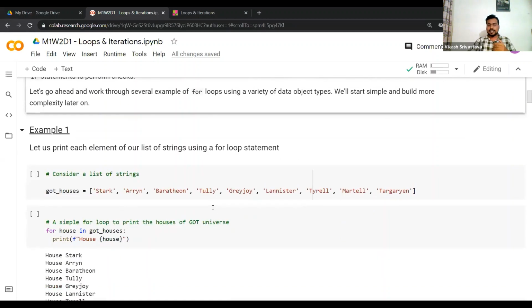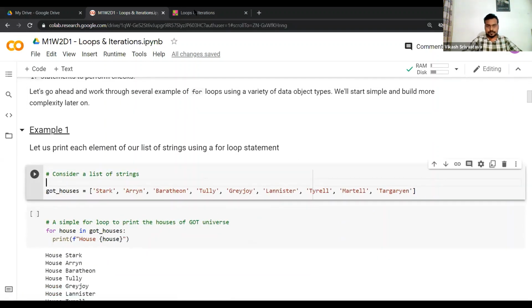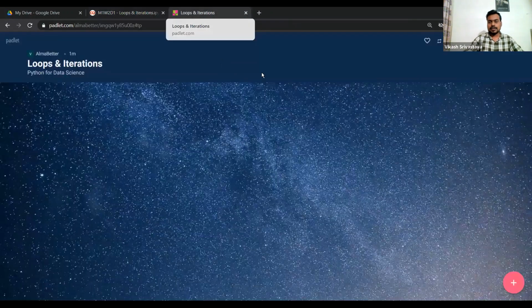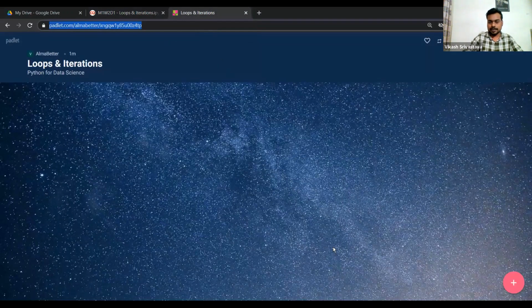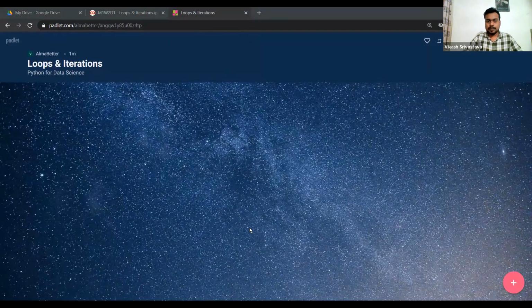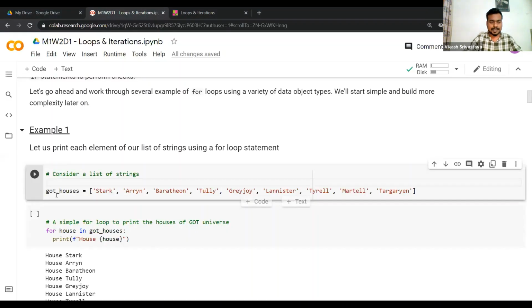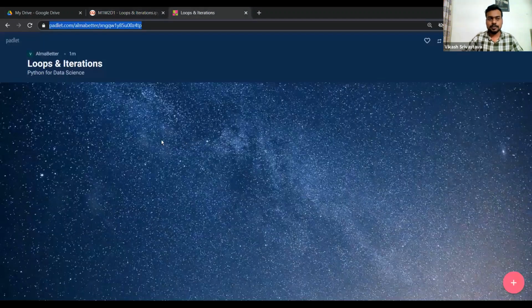Okay, so let's take our first example. Let me first share this Padlet with you. I think this is the same as the last one, but nonetheless I'll share it with everyone. So my first question is, here I have a variable which I'm calling GOT houses, and then I have this weird looking object. I want you to tell me what we call this object, GOT houses. Just look at this particular construct. Tell me what this is.